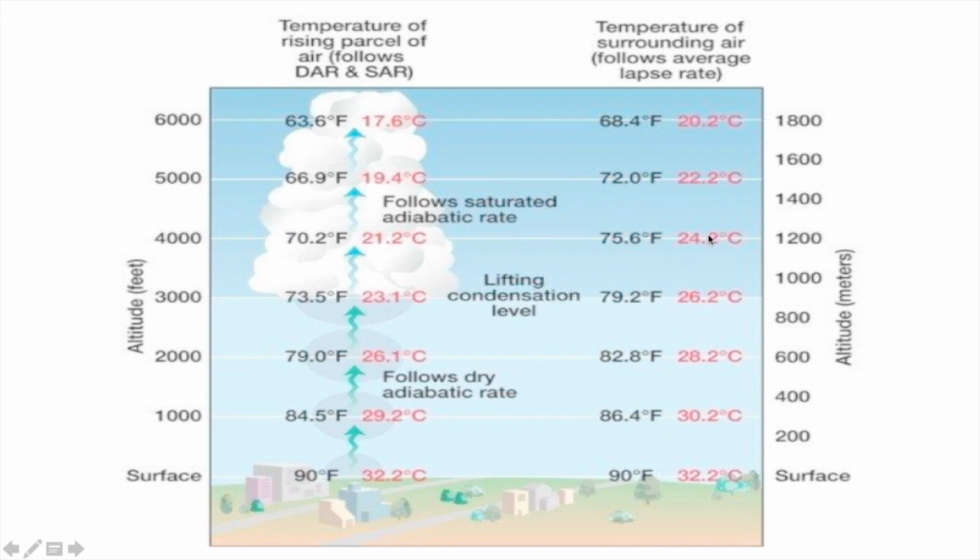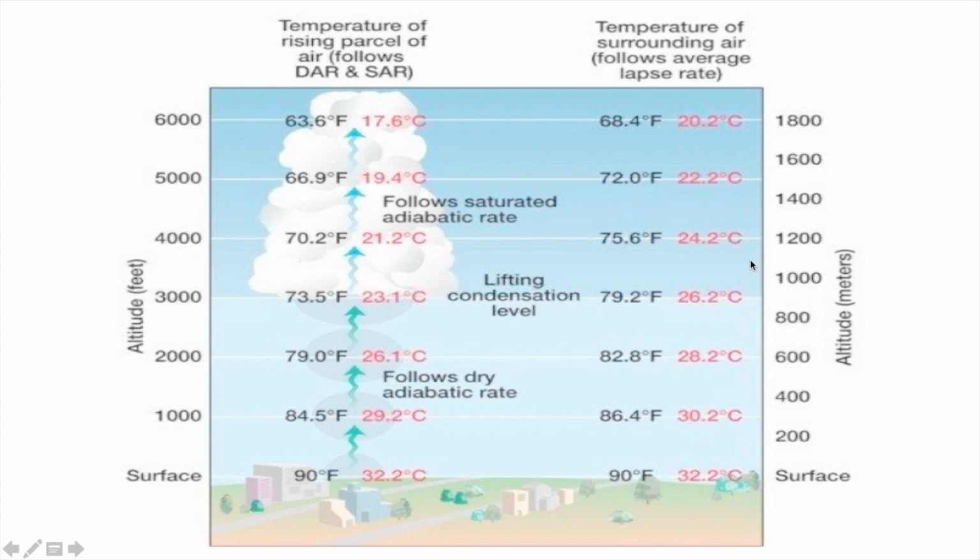Okay. Here also you can see the temperature of surrounding is more than the parcel temperature. So if there is no vertical force, in that case it will simply move down. So this is your stable condition. In stable condition, always remember the parcel temperature is less than the surrounding.